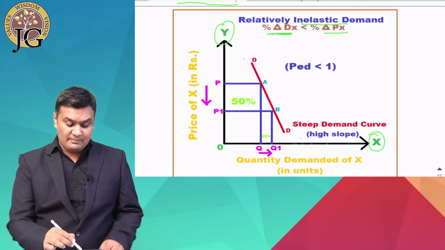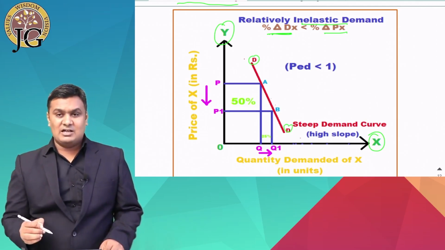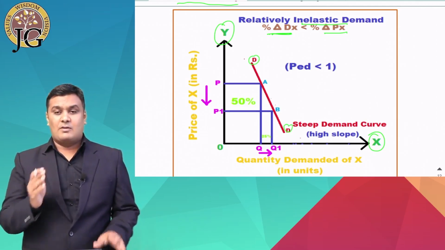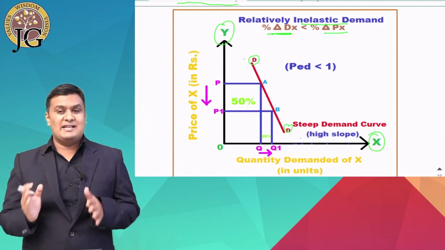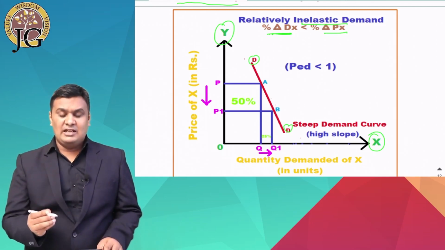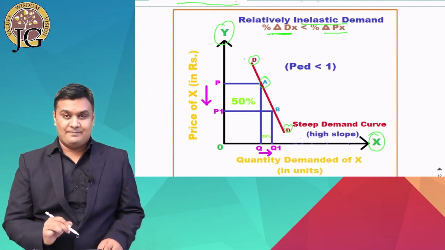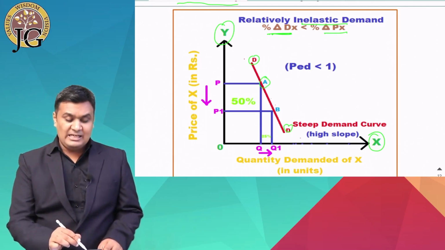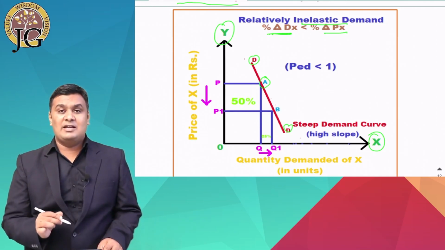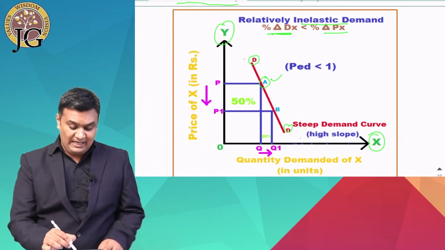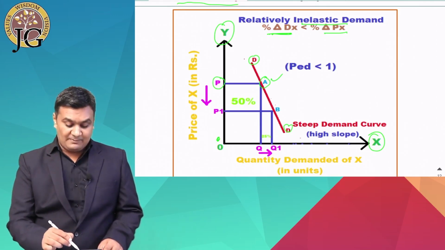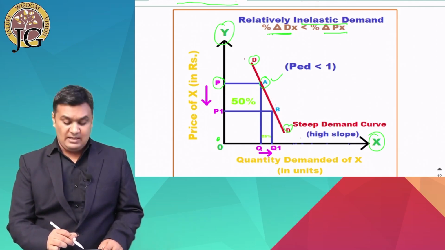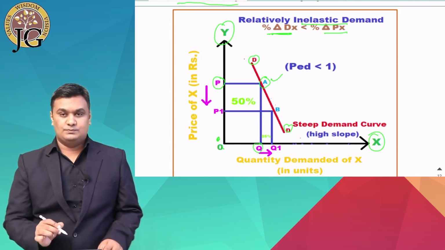In this diagram, DD is our demand curve which slopes downward from left to right, and it indicates an inverse relationship between the price and demand. At the initial level, suppose at point A, which shows an initial price and quantity demanded combination, our initial price is OP, and our initial demand is OQ.